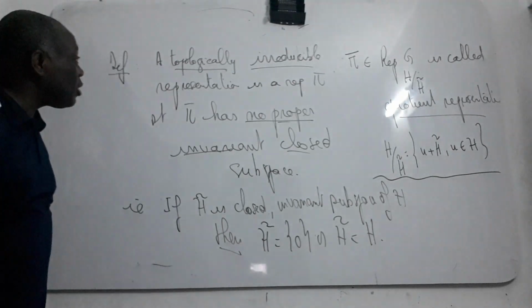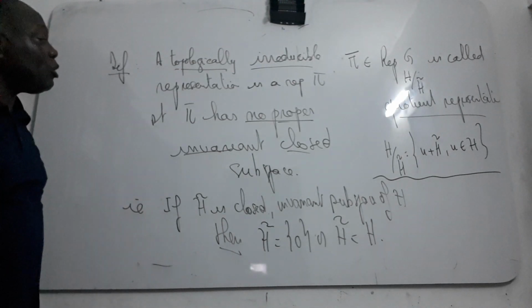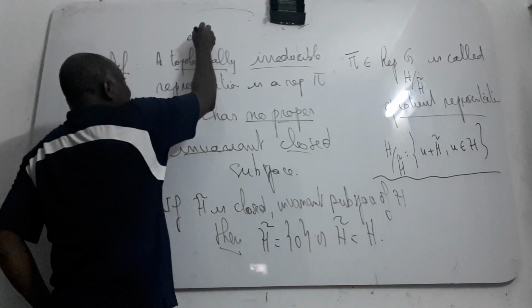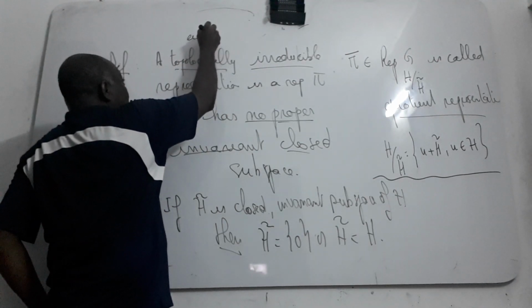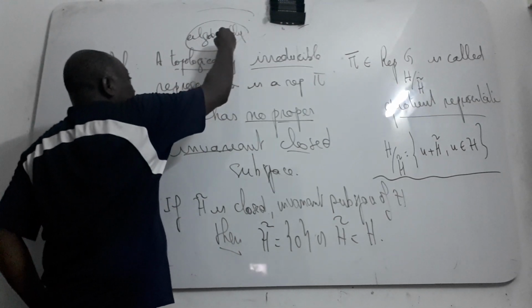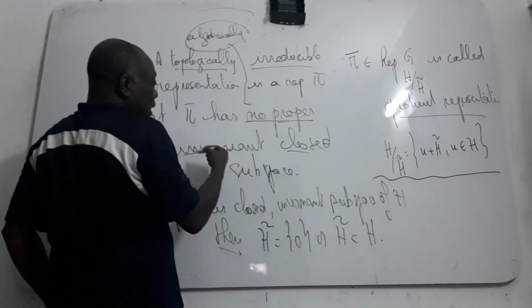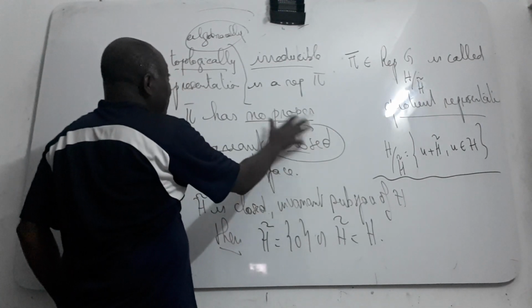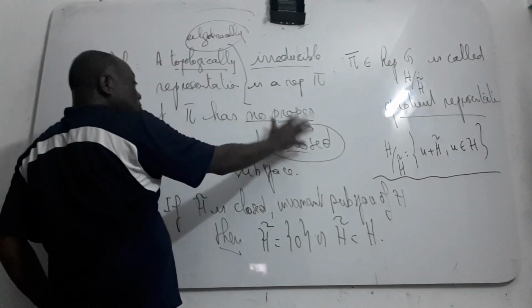They also give you what you call the algebraically irreducible. For the algebraically irreducible, you just drop the closure. Topologically, the subspace must be closed.